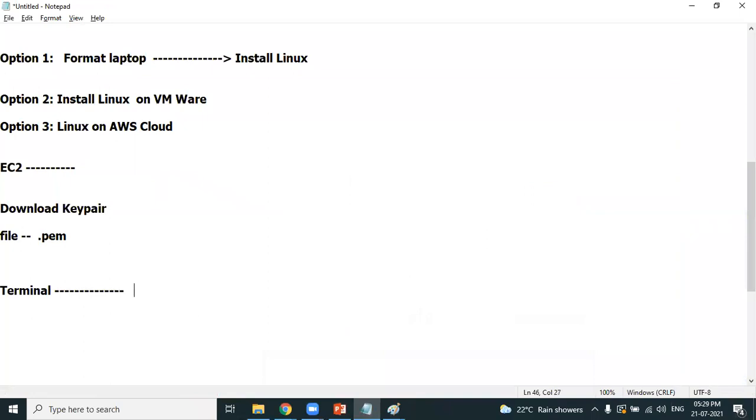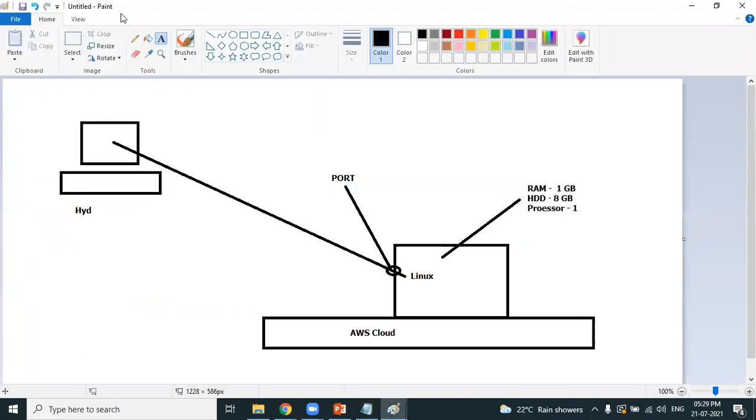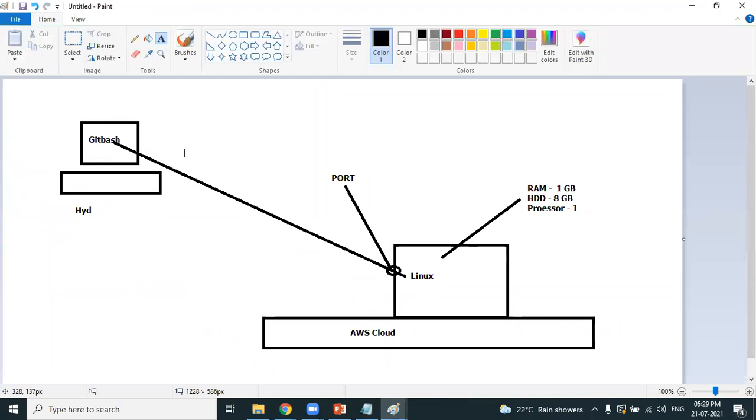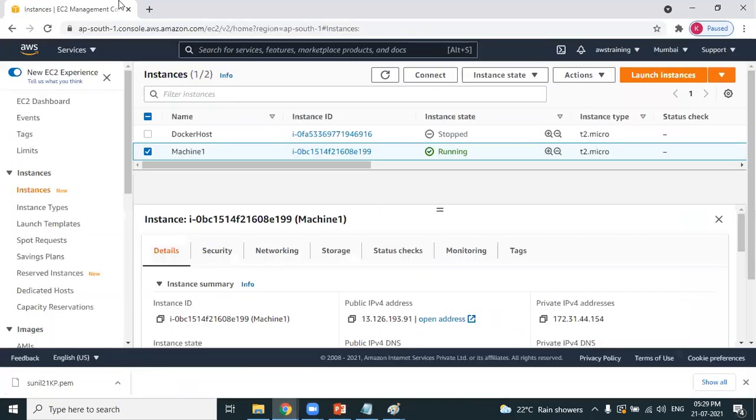The terminal which I will be using in today's session is called Git Bash. There are many terminals, we can also connect using the PuTTY terminal, but now I want to show you a terminal called Git Bash. You need a terminal to connect to a Linux machine, so obviously you need to install this terminal on your personal laptop. You have to have Git Bash installed. If you're not having Git Bash on your laptop, open Google.